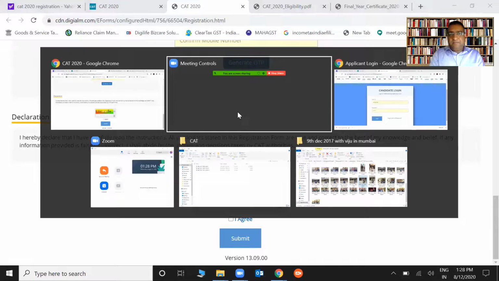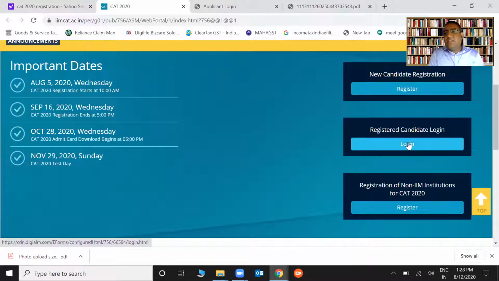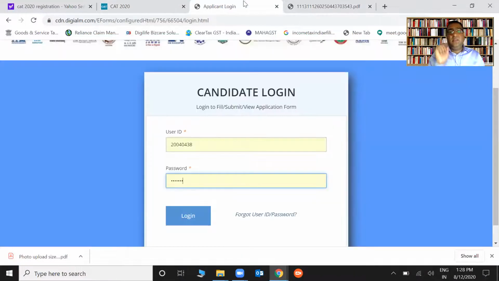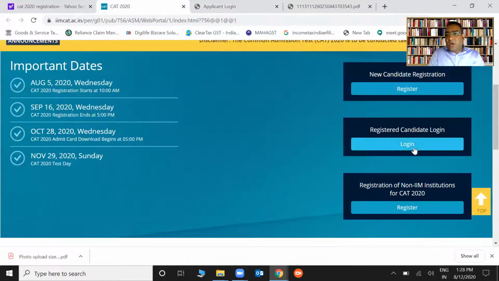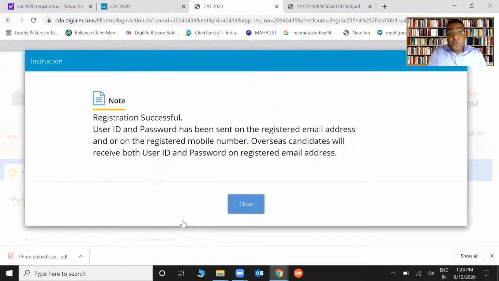Once you do that, here we go. This is where you can again go back here, registered candidates login. Because you've already done registration and generated your ID and password, as soon as you click on this, a new window will open, something like this. I've already filled in my details, so I don't want to show you my password.